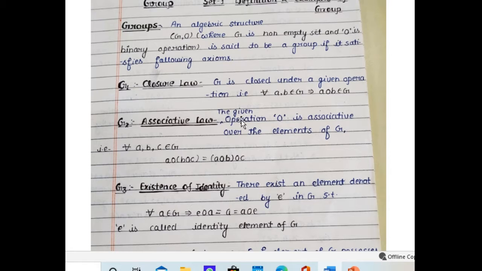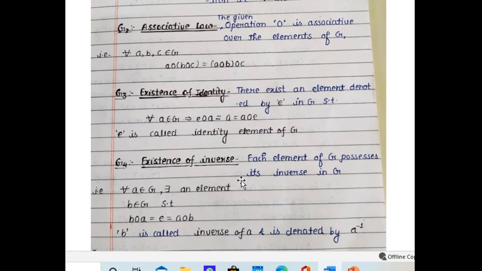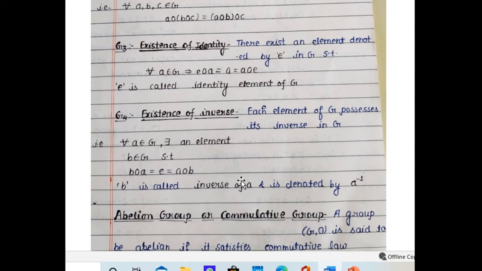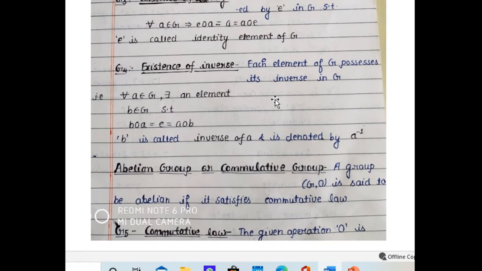The second is that the given operation is associative over the elements of G. That is, for all A, B, C belonging to G, (A operation B) operation C is equal to A operation (B operation C). The third is the existence of identity. There exists an element denoted by E in G such that for all A belonging to G, E operation A is equal to A, with no change on the element, and that is equal to A operation E. Then E is called the identity element of G, and it is the most important element of the group.